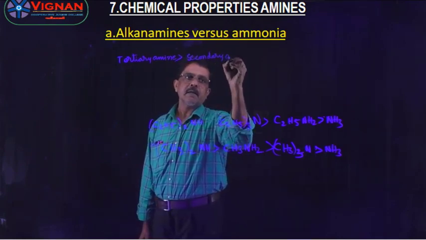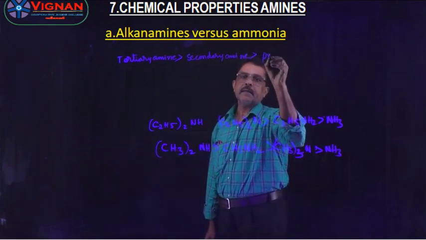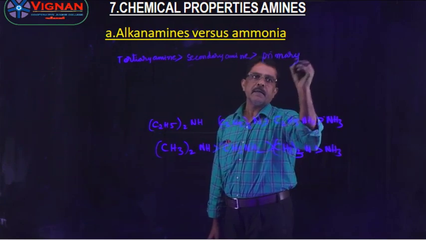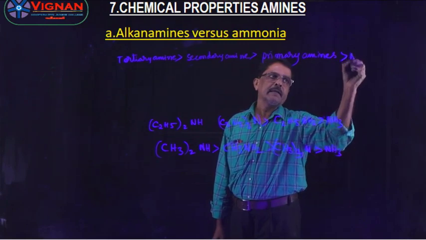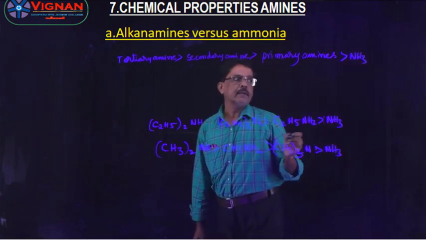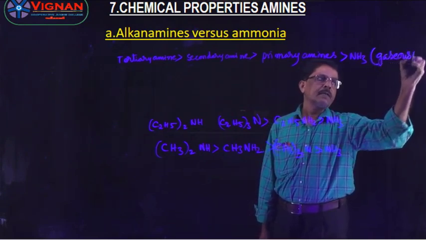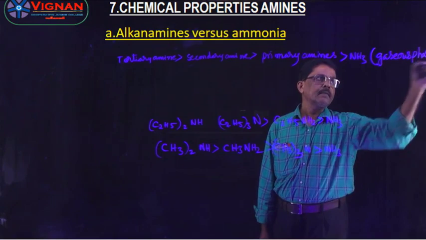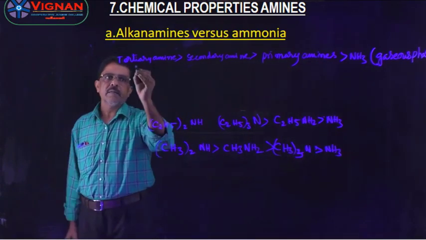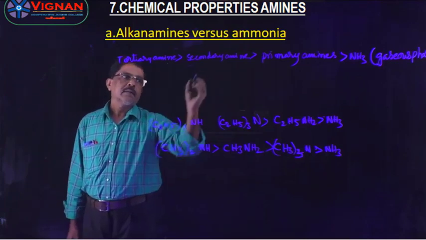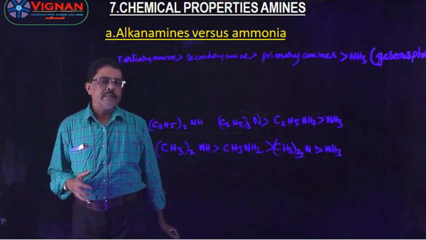Secondary amines have greater basic nature than primary amines. Primary amines are greater than ammonia. This is in what phase? Gaseous phase. In the order of basicity when compared with ammonia, tertiary amines are more basic than secondary and primary amines, and then ammonia.